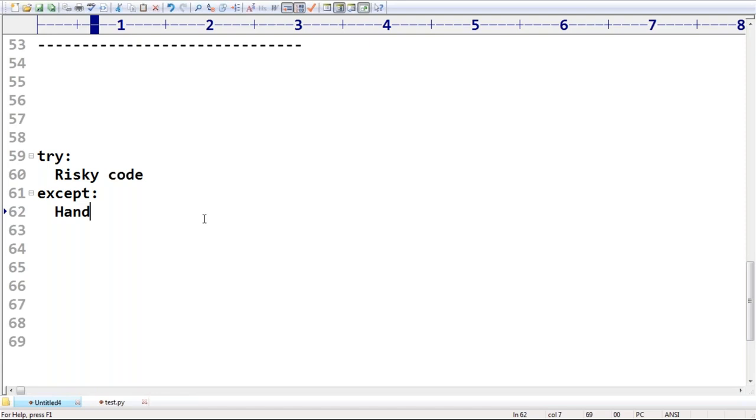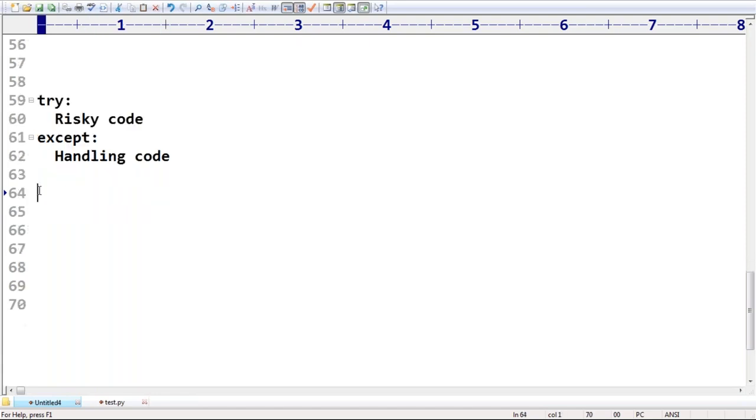Next, some people are asking whether the finally block is available or not. Yes, available. Don't worry. Is it possible to handle multiple exceptions simultaneously or not? Yes, no problem at all. Remember that, okay? We are just at the very beginning, that's why I'm not talking about all those things. We will discuss them. So inside the try block, we take risky code. Inside the except block, we take handling code. Clear?